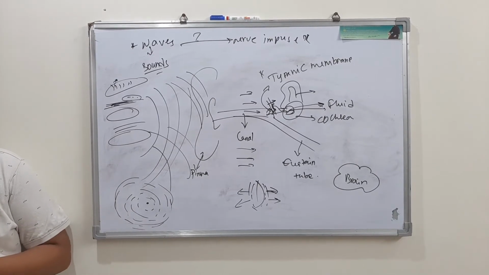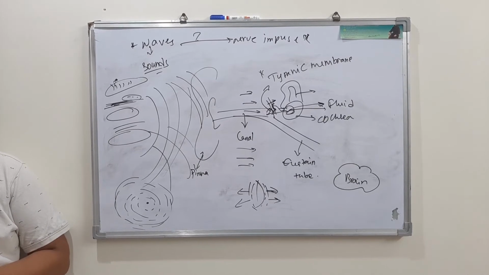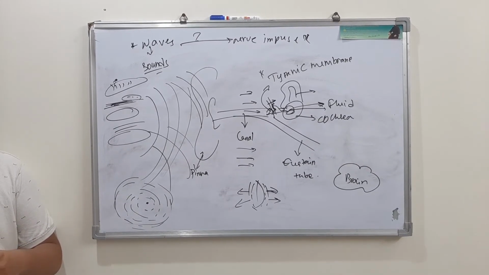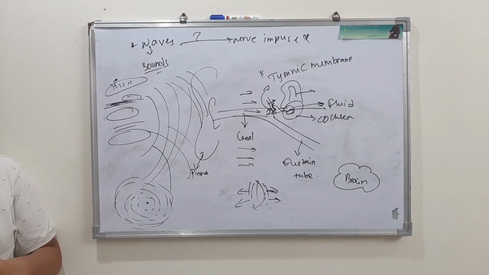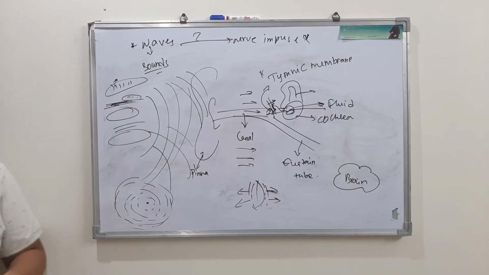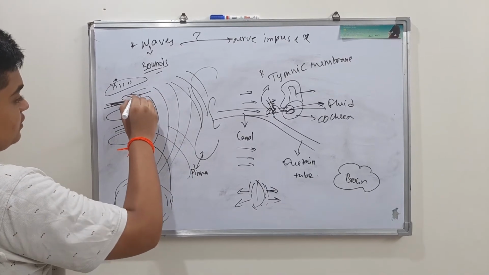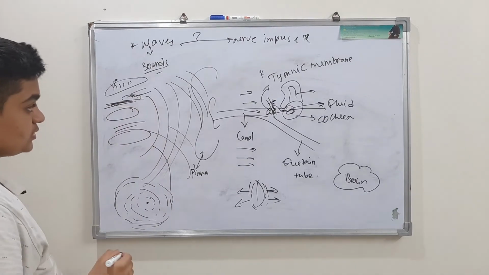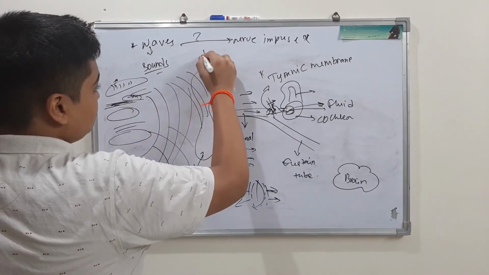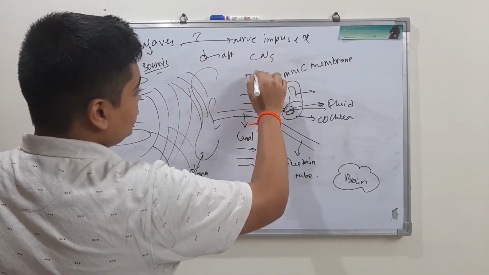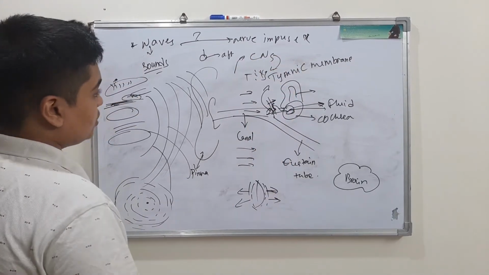Whenever the waves induce ripples, these movements of the basilar membrane bend the hair cells, pressing them against the tectorial membrane. As a result, the nerve impulses are generated in associated afferent neurons. We have also seen this organ of Corti is attached to the tectorial membrane, and this organ of Corti is having hair cells, and at the base of these hair cells we have afferent neurons. I have told you CNS tissue to CNS afferent, CNS to tissue efferent.